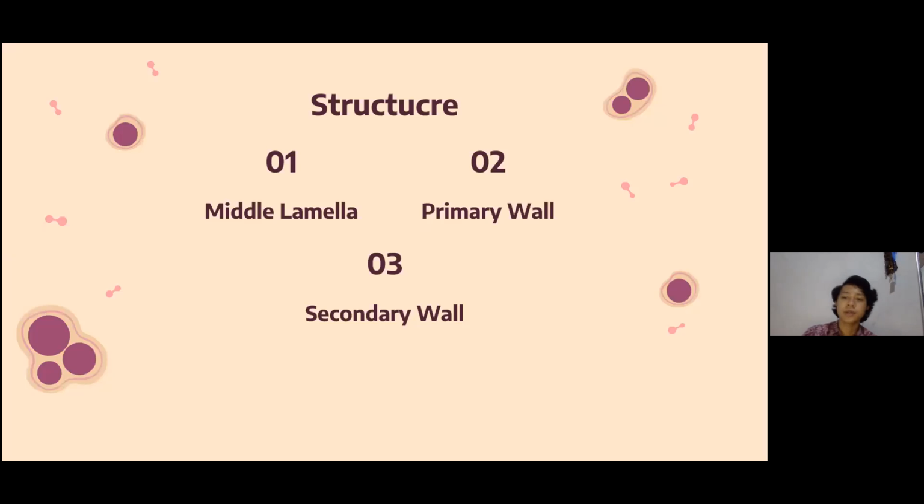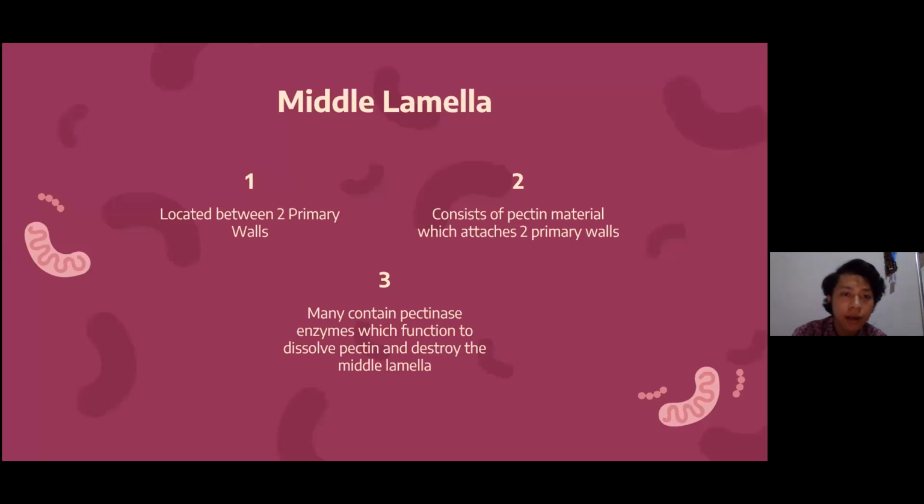Okay, first we will discuss the structure. The structure of the cell wall is middle lamella, primary wall, and secondary wall. Middle lamella is located between two primary walls. Okay, we can see it in the picture on the next slide.